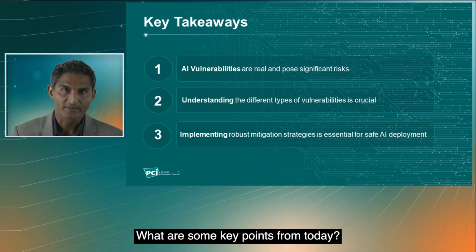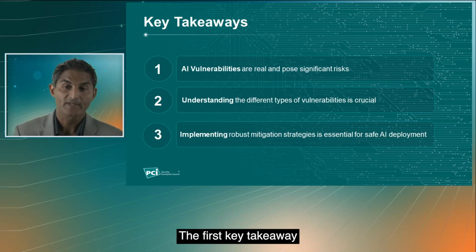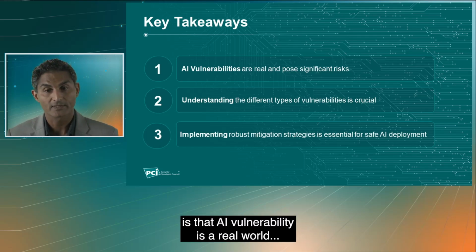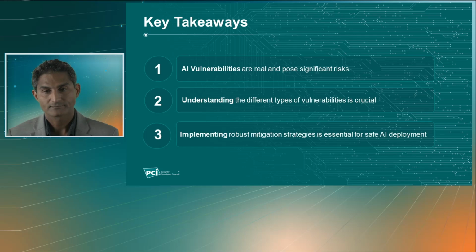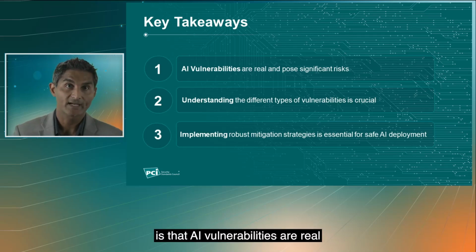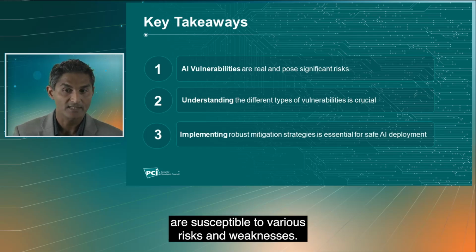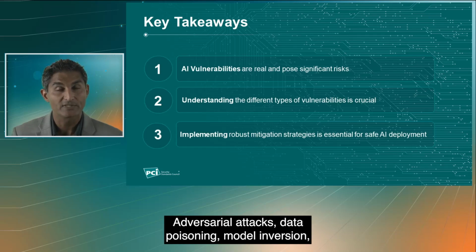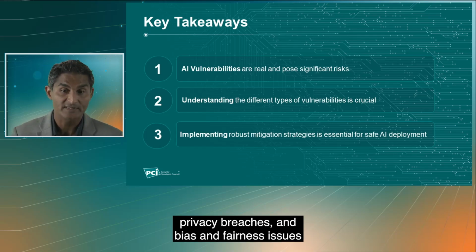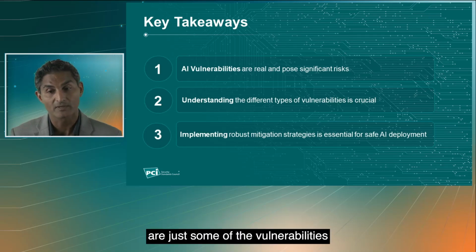What are some key points from today? The first key takeaway is that AI vulnerabilities are real and should not be underestimated. AI systems, like any technology, are susceptible to various risks and weaknesses. Adversarial attacks, data poisoning, model inversion, privacy breaches, and bias and fairness issues are just some of the vulnerabilities that can threaten the integrity and reliability of AI implementations.